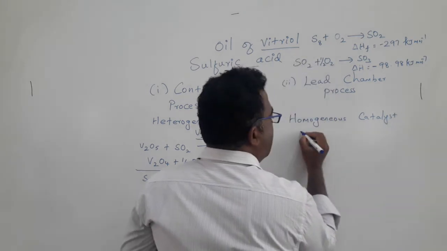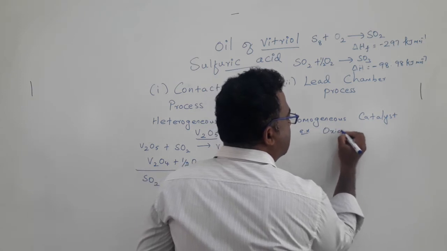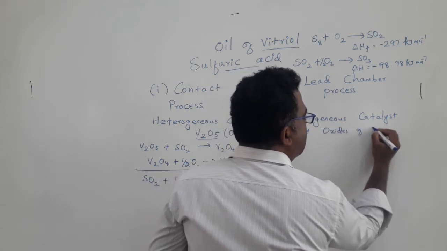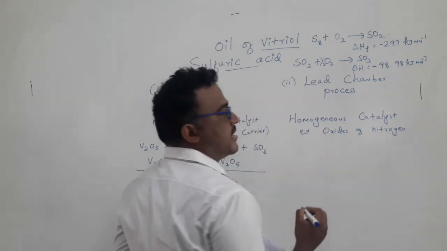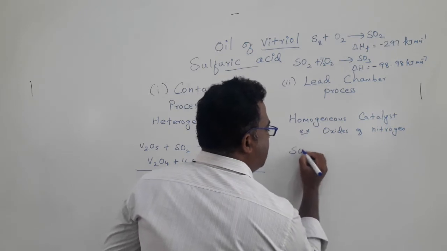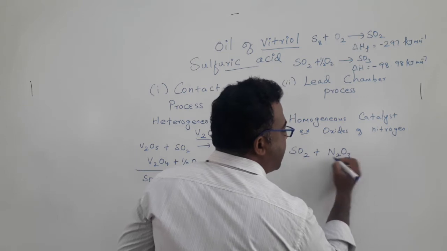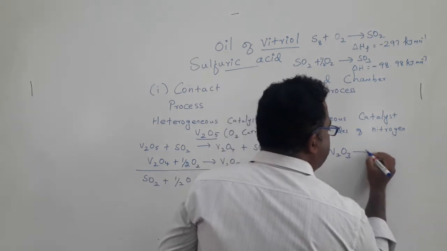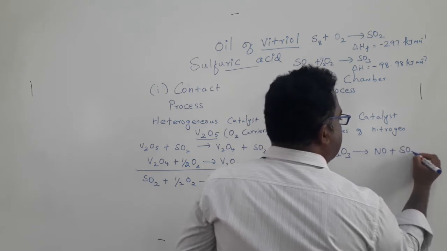Such as oxides of nitrogen. How do oxides of nitrogen convert sulfur dioxide to sulfur trioxide? Sulfur dioxide first reacts with N2O3, dinitrogen trioxide, to give nitric oxide plus sulfur trioxide.